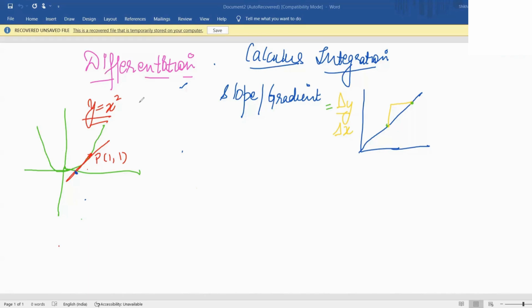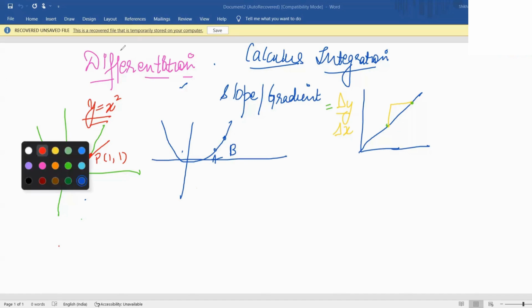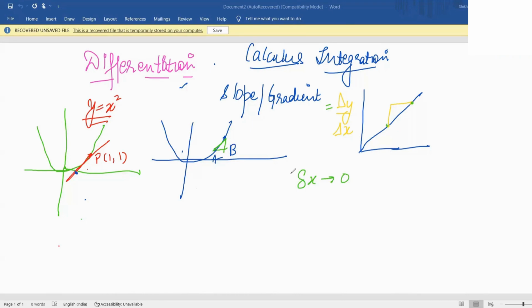So let's try to make it very simple. You said let's draw a tangent to it, which is right. But how did we reach there? If I have a curve and I take 2 points on my curve which are instantaneously very close to each other, so close that you cannot even find out that they are lying on a curve, it assumes to be a straight line. That means the change in my x and change in my y is teeny tiny, so tiny that the change approaches 0.